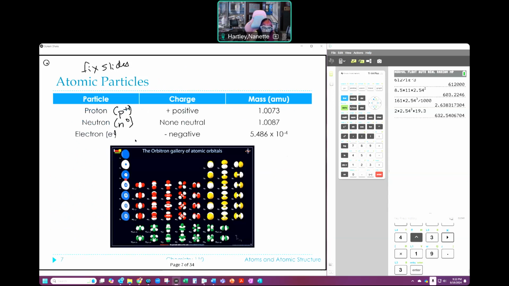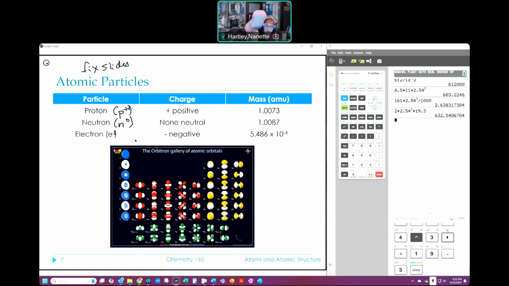Some of them are circles. Some of them are dumbbells. Some of them are kind of like four-leaf clovers. And some of them are so complicated I don't even want to think about it. All right. Those are the way those things look. And what those represent is where you have a statistically higher probability of finding the electron density in a particular atom if you could look at it at that size.